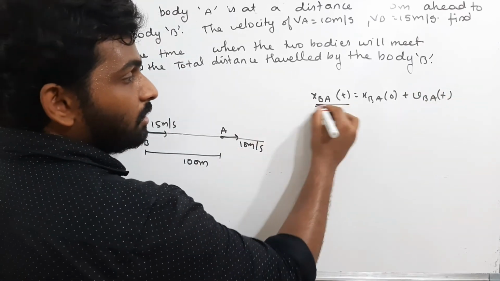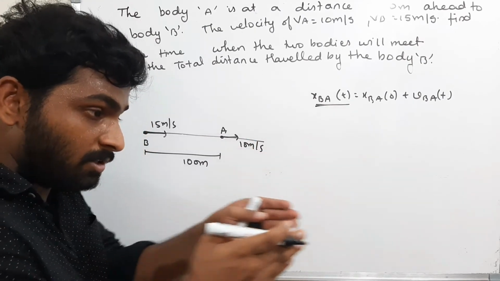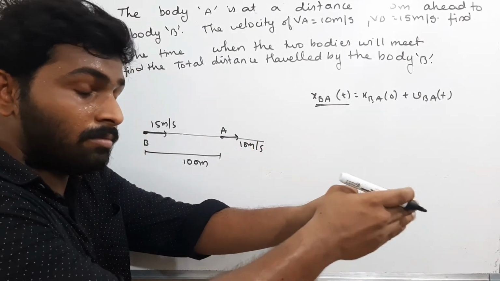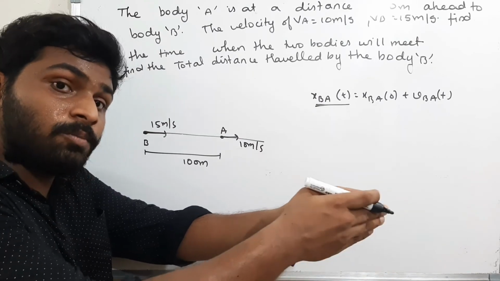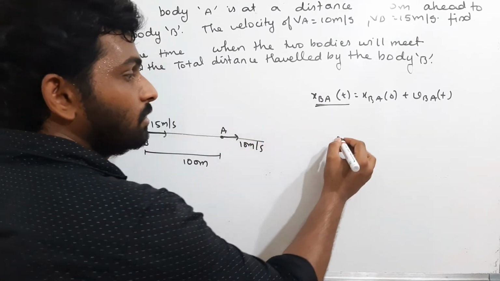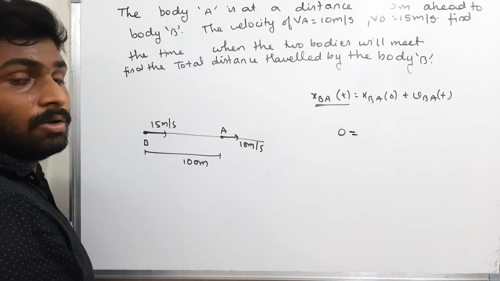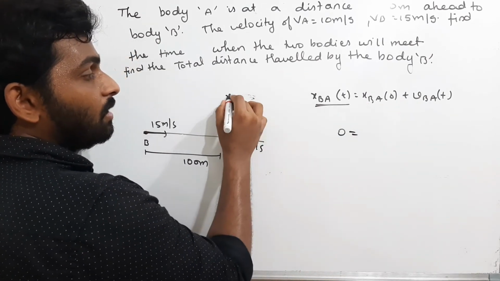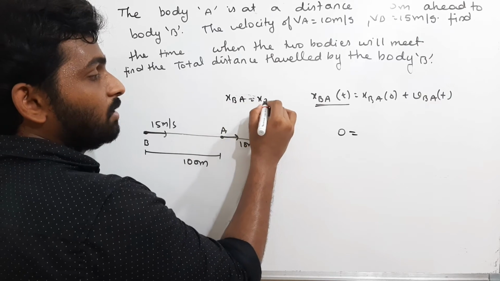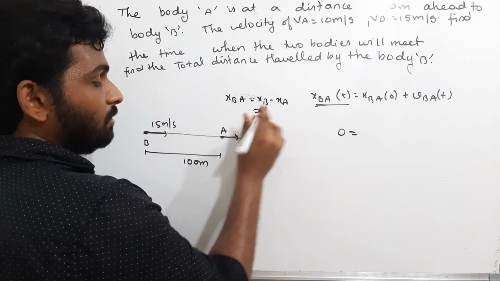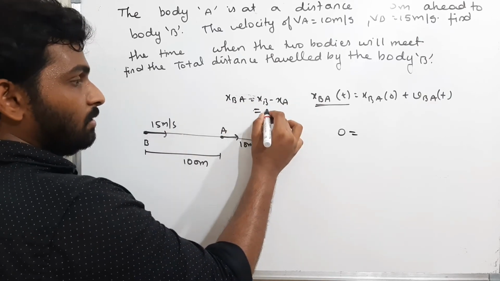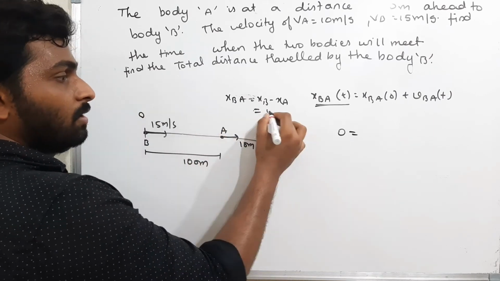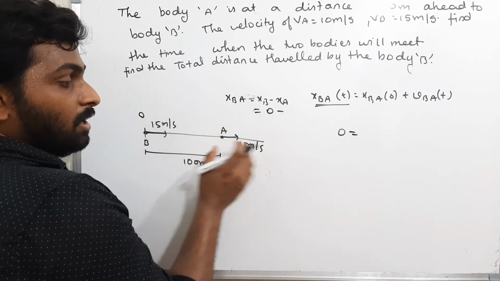Now when they are colliding, when they are meeting each other, what is the relative position between them? When they are meeting each other, the relative position between them is 0. So 0 is equal to the relative position between them, that means X_BA, which is nothing but X_B minus X_A. What is X_B? B is here. Assume it is 0. Minus X_A, which is 100 meters away.